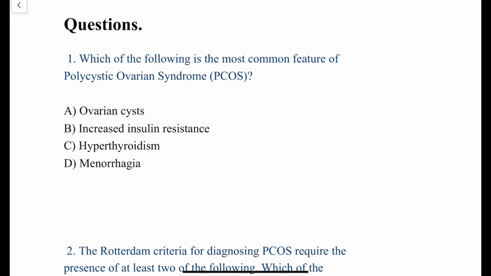Clear? Yes. So to begin with, the first question is, which of the following is the most common feature of polycystic ovarian syndrome? The first important point while solving any MCQ is that you need to read the question very clearly, because they might have put some terms like "except", for example, all of the following belong to features of polycystic ovarian syndrome except.